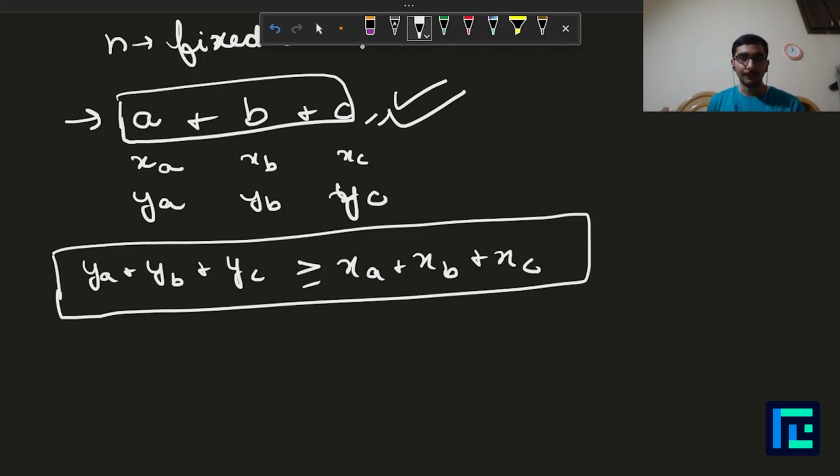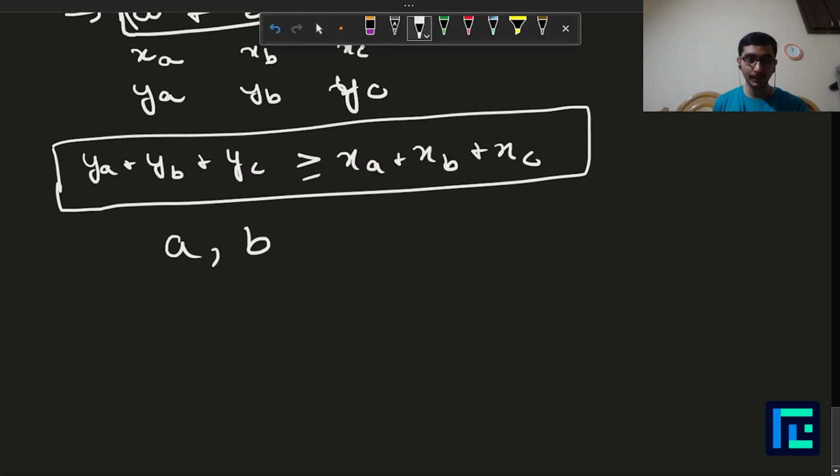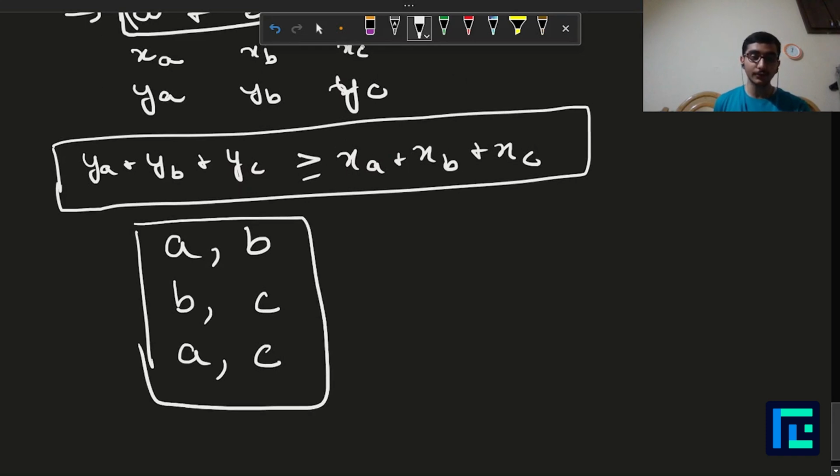Now we want to prove that even if we take a subset of these three people, more specifically a subset of size 2, so let's say A and B go together, or B and C go together, or A and C go together, at least one of these groups will also be valid.